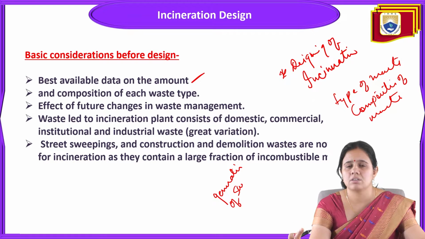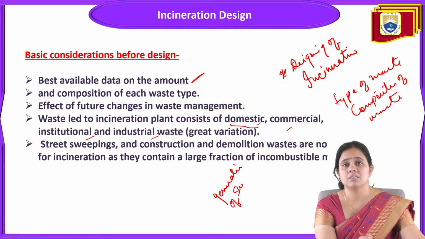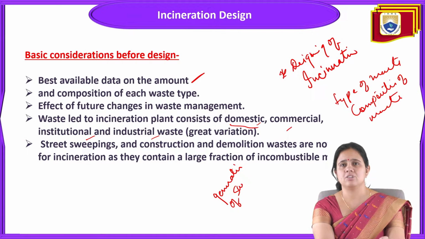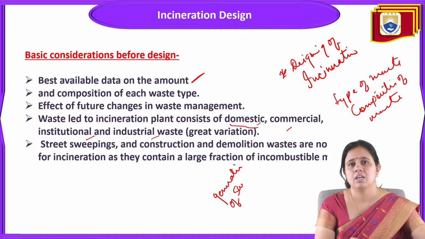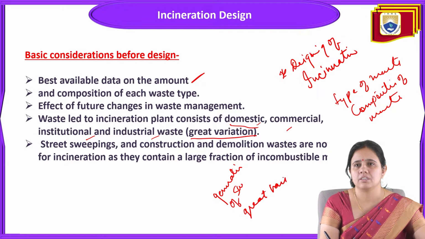Some background study should be done. Waste led to the incinerator plant consists of a variation of waste, like some domestic waste, some commercial waste, institutional and industrial waste. Different types of waste will lead to the incinerator plant, and that will be called a great variation of the waste. Waste led to the incineration plant consists of domestic, commercial, institutional and industrial waste also. So great variation in the waste is there.